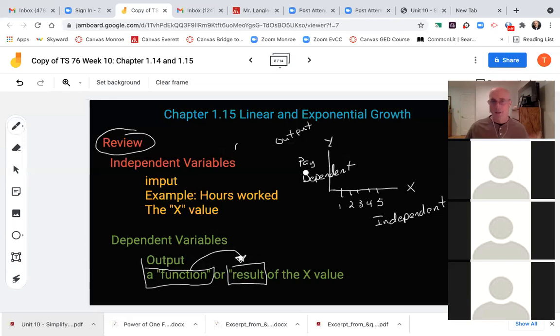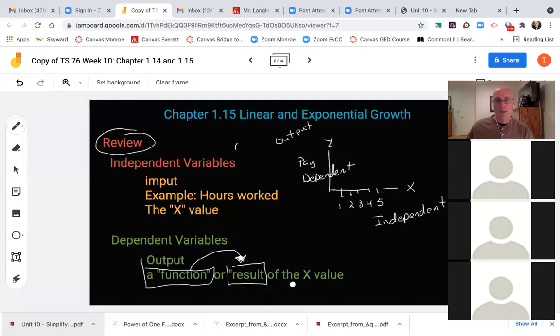Your pay is a function of your hours worked. Your grade, the dependent variable, the output, the grade that you get in a class is a function. It's a direct result of how many hours you study. Okay. The growth in the plant is a function of number of hours of sunlight per day.